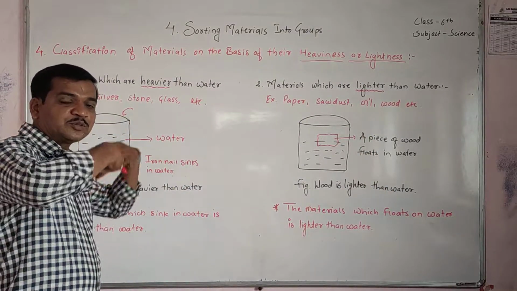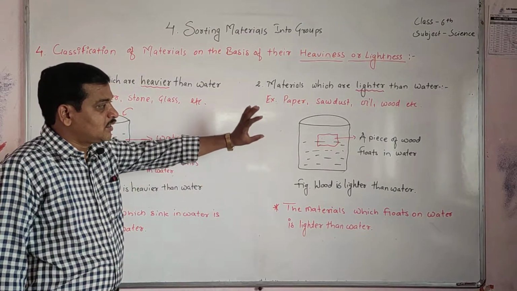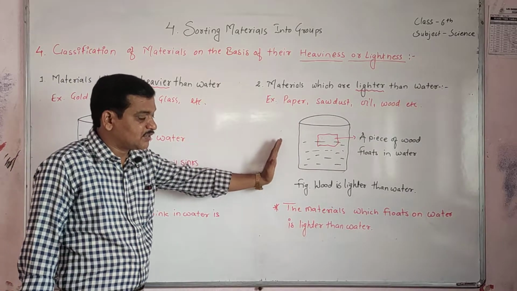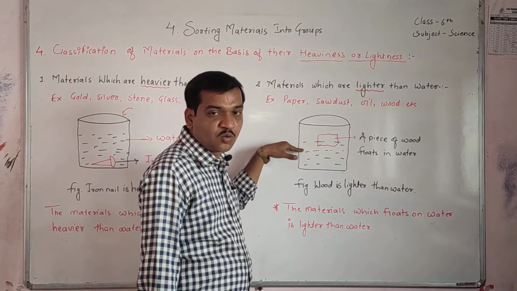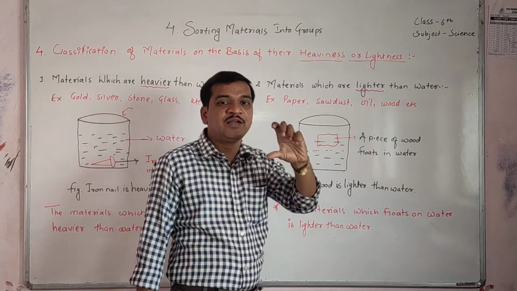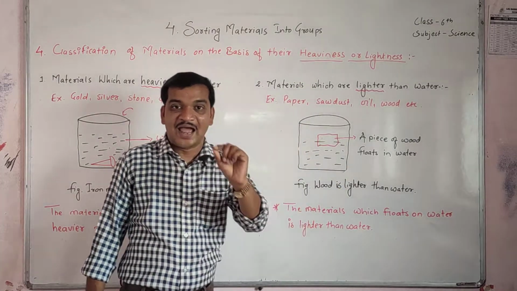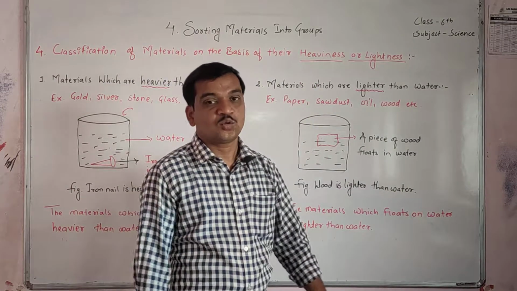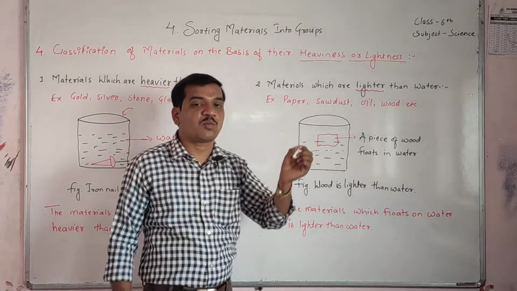Now completely opposite, lightness. Now see materials which are lighter than water. This is also one beaker. Pour half a beaker of water in it and take any wooden block. A dry wooden block, and put it in water.